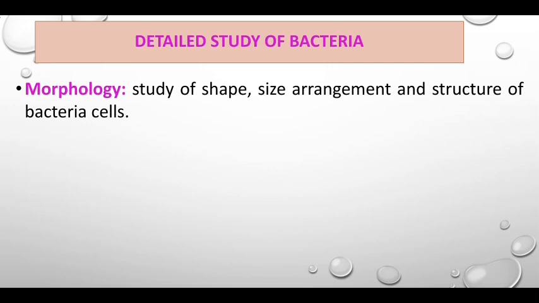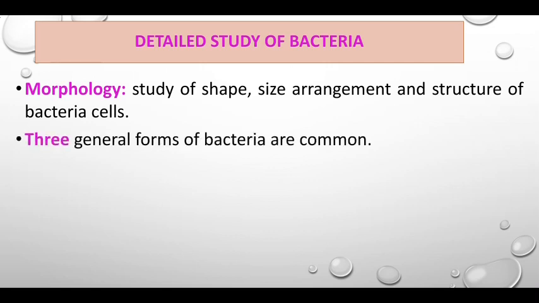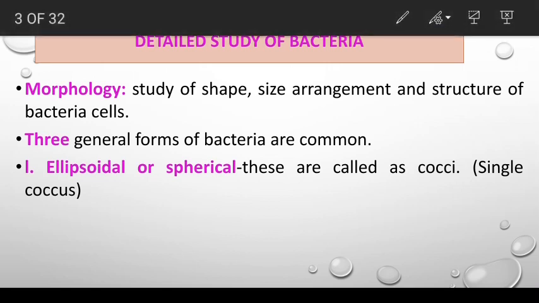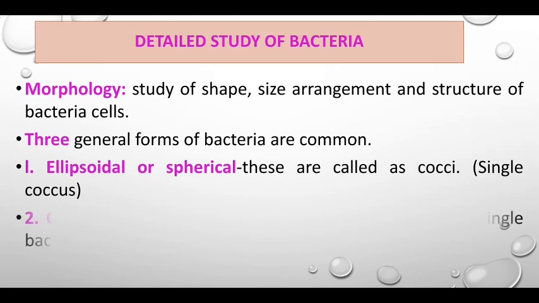The definition of morphology is the study of shape, size, arrangement and structure of bacterial cells. Three general forms of bacteria are common. First one, ellipsoidal or spherical shape. These are called cocci. A single coccus means cocci. A single round shape is called cocci.